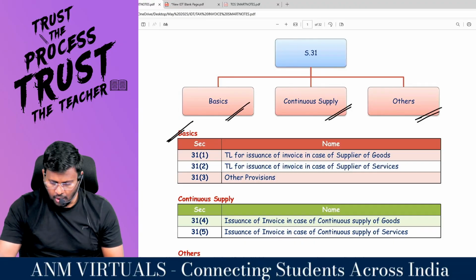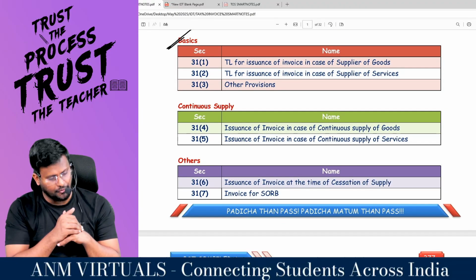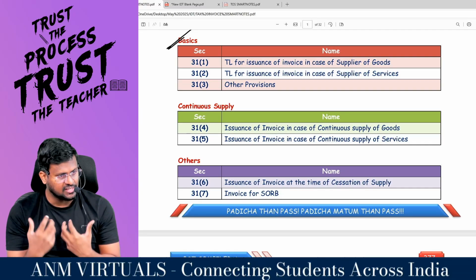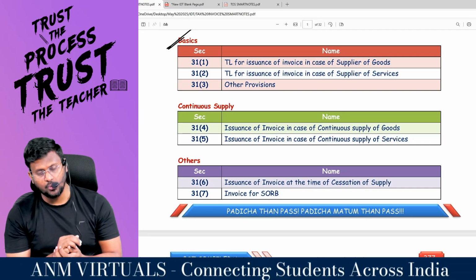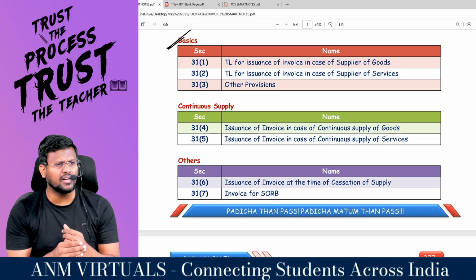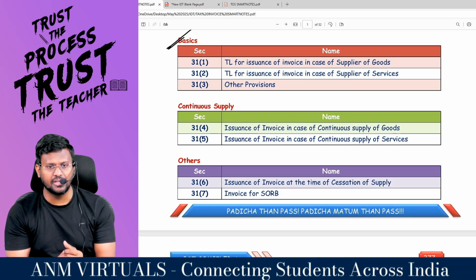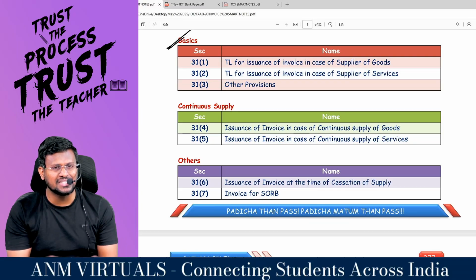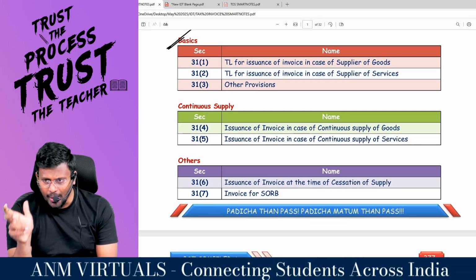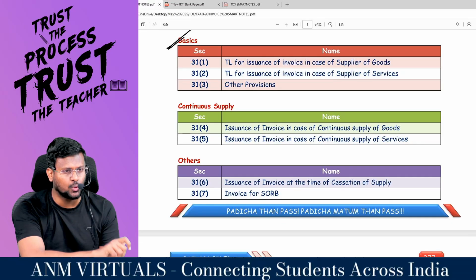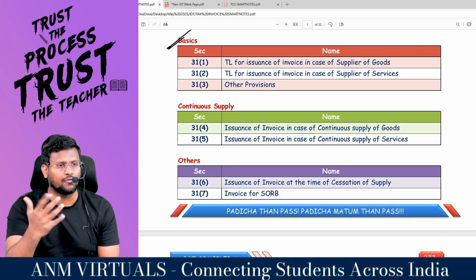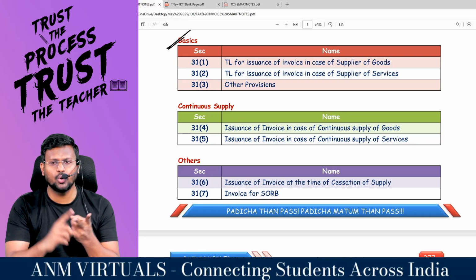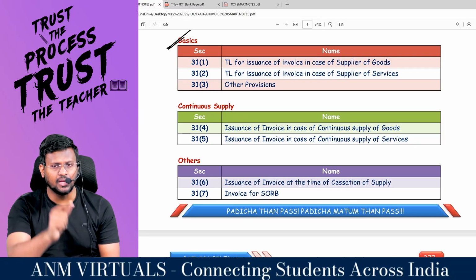31(4): issue of invoice in case of continuous supply of goods. 31(5): issue of invoice in case of continuous supply of services. And 31(6): issue of invoice at the time of cessation of supply. And 31(7): sale or return basis. Comfortable? This is a background you need to understand time of supply, which is section 12, section 13 and section 14. That will be the next first slot of revision, my dear lovable students. Have a proper revision of tax invoice, debit note and credit note. Then come to the time of supply. Then you will feel the difference.